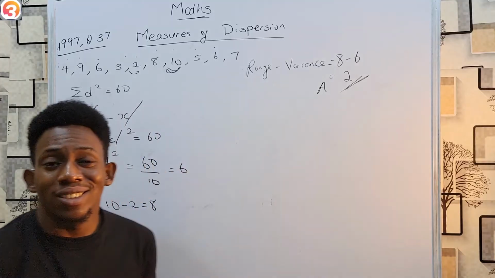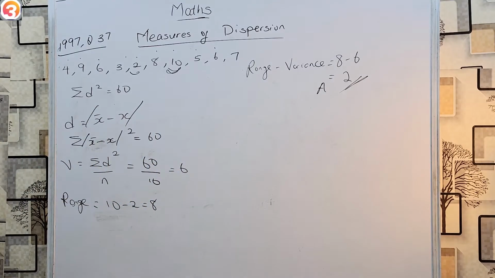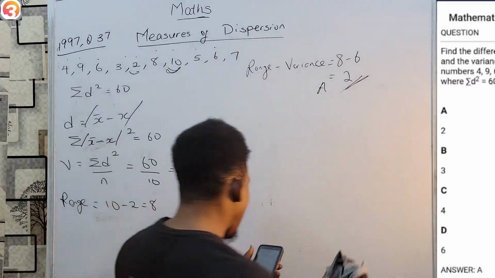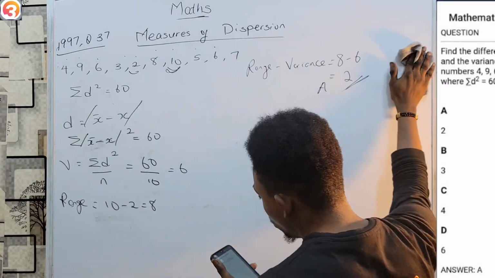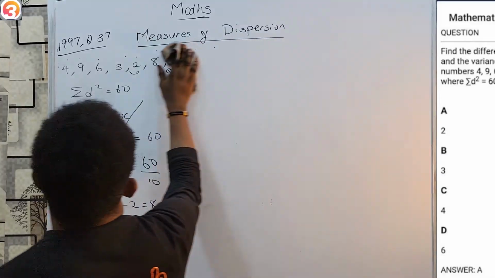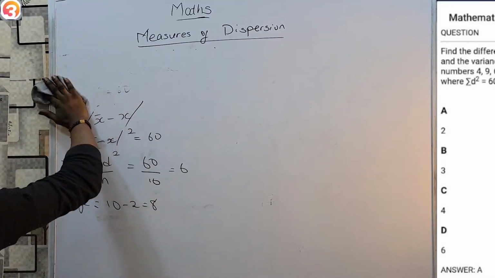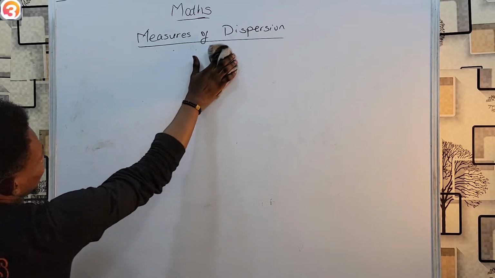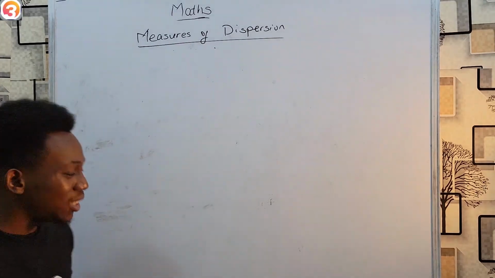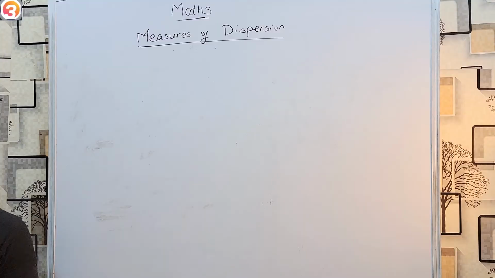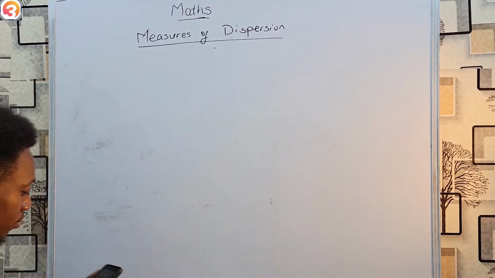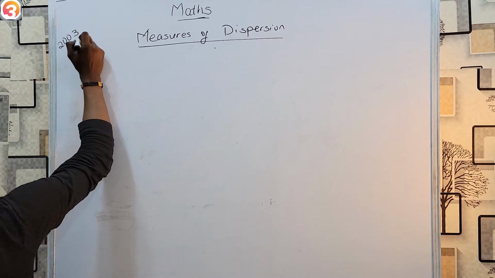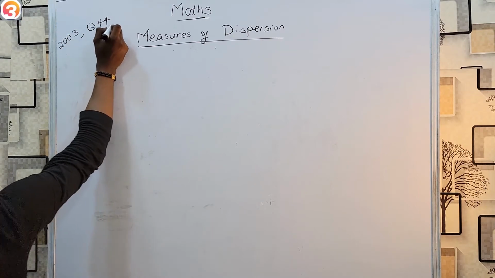So you see, this was very, very simple. Might have become cumbersome if we had tried to go through the long journey. But that's why I like to say that JAMB likes us. They always try to make the questions easier. Though, of course, we don't do that all the time, but typically, yes, they don't give you too long questions to solve. Okay, this time 2003, question 44.